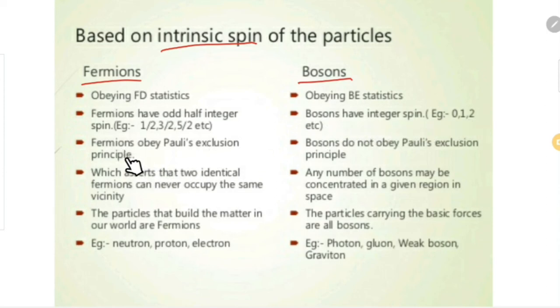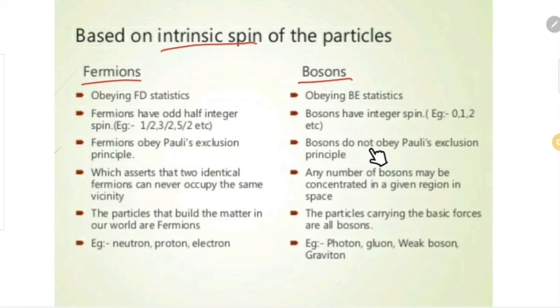Fermions obey Pauli's exclusion principle. That is another significance of fermions. What do we mean by Pauli's exclusion principle? You are familiar with that principle. This principle asserts that two identical fermions cannot occupy the same energy state. Pauli's exclusion principle is generally stated in terms of electrons: no two electrons can occupy the same energy state. Similarly, we can generalize it to fermions. So two identical fermions cannot occupy the same vicinity, that is, the same energy state. That principle is known as Pauli's exclusion principle, and fermions obey this principle.